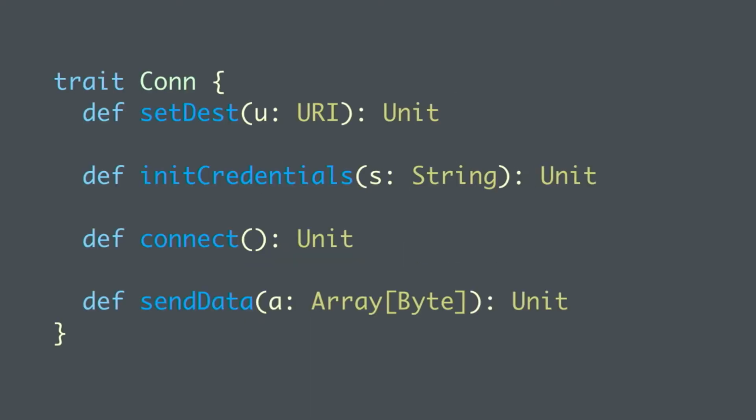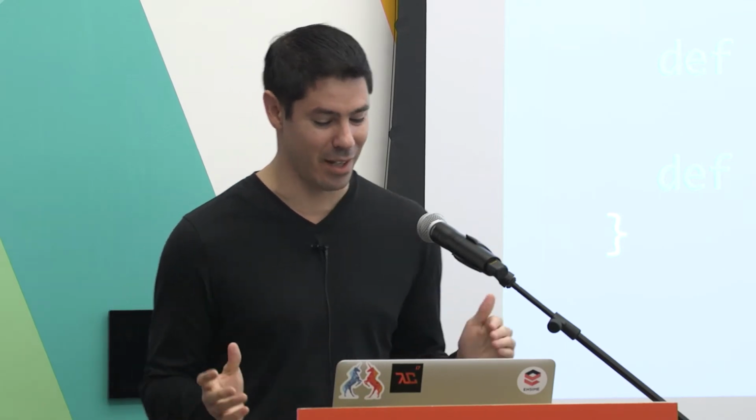All right, so I build a lot of APIs for my coworkers. This is going to be a basic API that I might have done a couple years ago, and we're going to talk about how we could improve it. So here we have this idea of a connection. And we can do some things to the connection, right? We can set the destination, we can initialize some credentials, we can connect, we can send data. While I'm not going to say this API is bad, I think we can improve it, right? The types don't give us a lot of information.